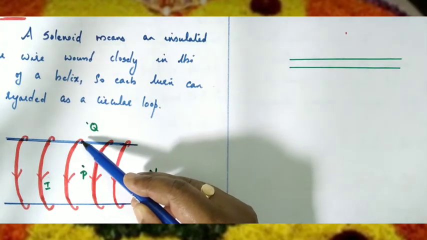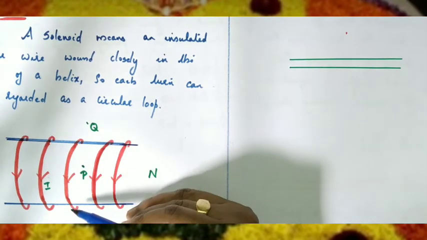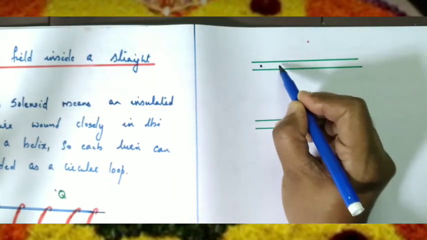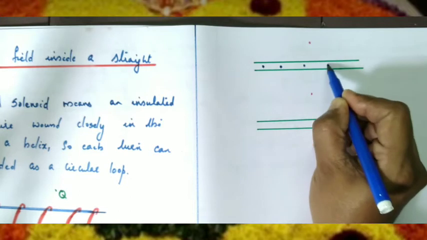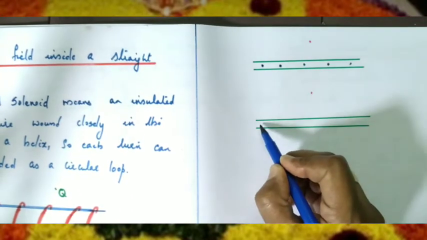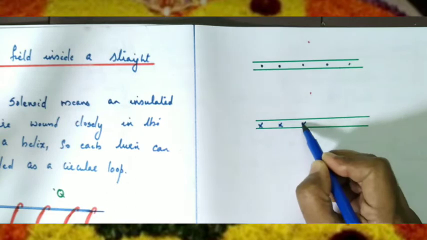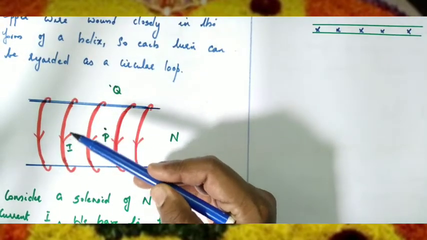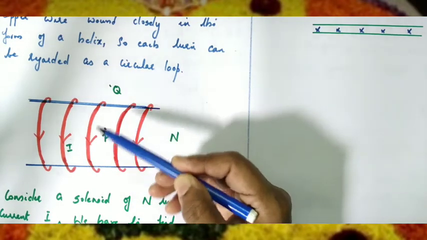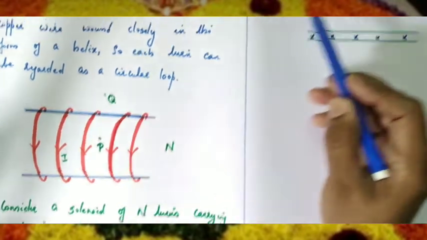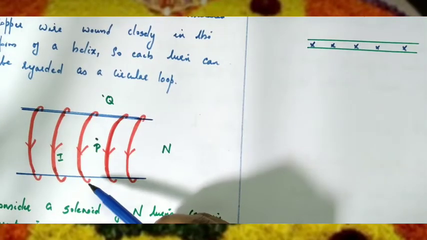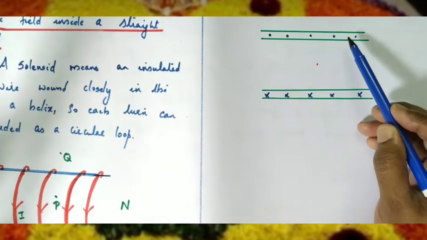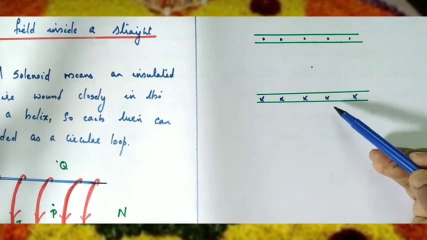So that means in the upper face current is moving out, and in the lower face current is moving into the plane. Here current is moving out, therefore it can be represented by a dot. So this dot represents the direction of current outward. Here the cross represents the direction of current into the plane. Is it clear, children? Here current is outward, represented by a dot; in the lower face current is into the plane, represented by a cross. So here dot and cross represent the direction of current.